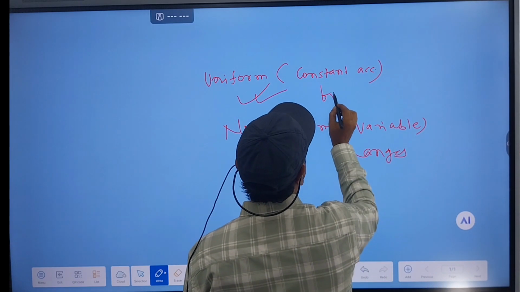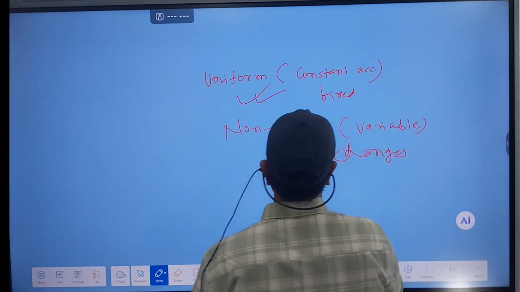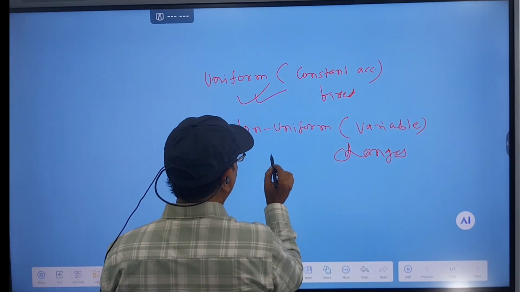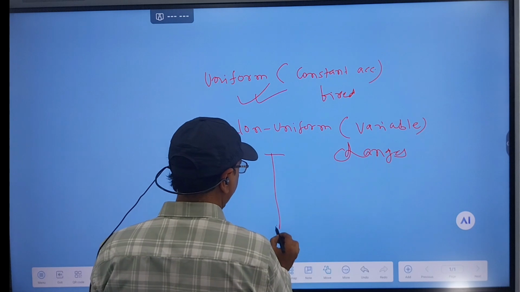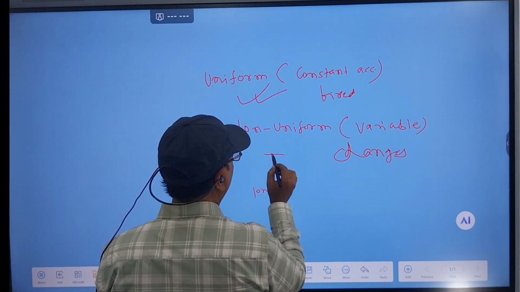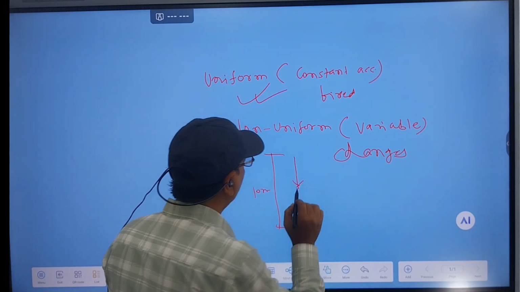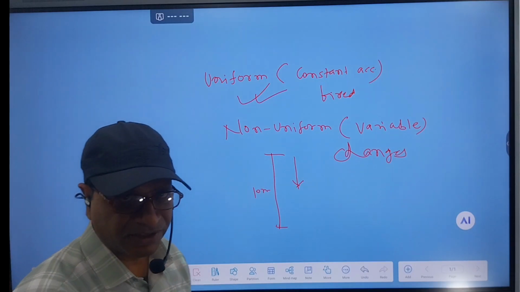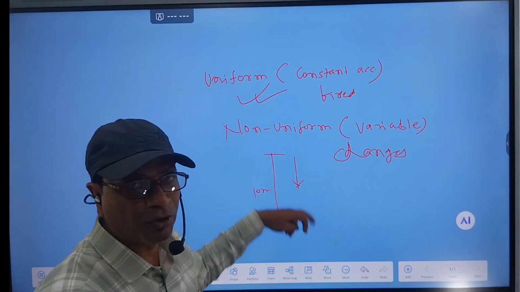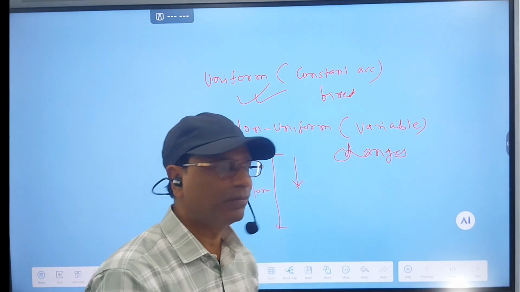Constant means fixed acceleration. Suppose a body is dropped from a height of 10 meter. What kind of acceleration is there? Is it uniform or non-uniform? It will be uniform.